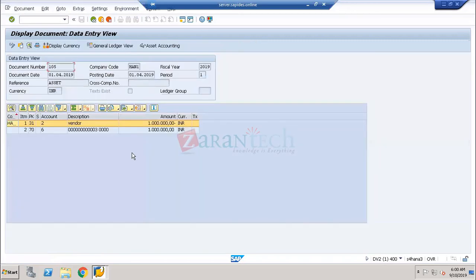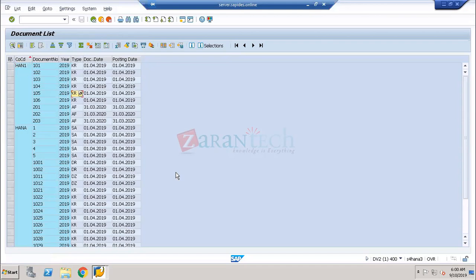Mandatory, sir. Why? Because mandatory in the sense is nothing but a client requirement. Without the client requirement, I cannot do anything. The client requires, hey Mahesh, I want this kind of thing to be updated. Without this source system and target system, I cannot go live. Okay, so the same splitting has to be activated both in the source system and at the same time in the target system also.